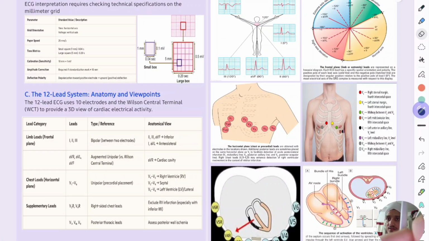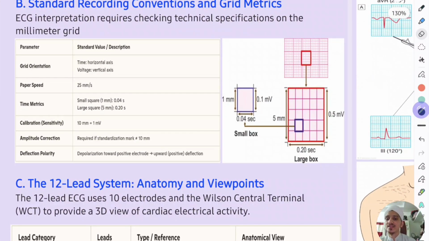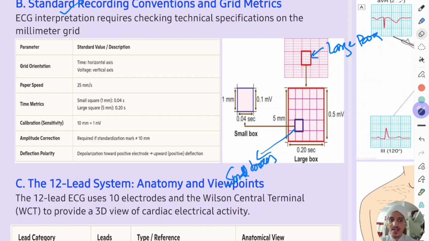So coming to the standard recording conventions and grid metrics in ECG, this is important for the interpretation of an ECG. ECG interpretation requires checking technical specifications on the millimeter grid. Remember, in ECG you will have this large box, and within the large box you will have small boxes. This is important. And remember this point, grid orientation: time is on the horizontal axis and voltage is on the vertical axis.